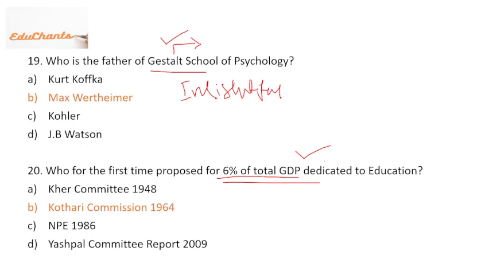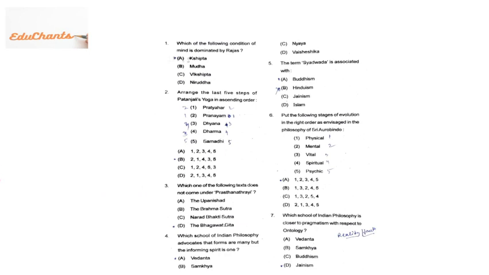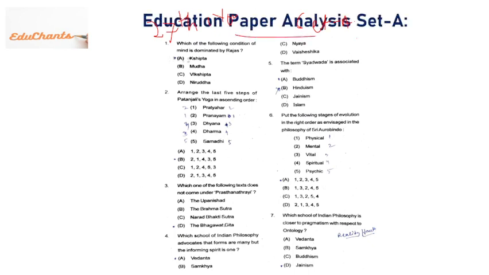Now we will discuss the question paper of 27th November 2022, the education paper, and we will discuss the 150 questions within a short period of time, right? So this is the question paper of 27th November, the education paper, and I have picked set A. This is the education paper analysis, set A.